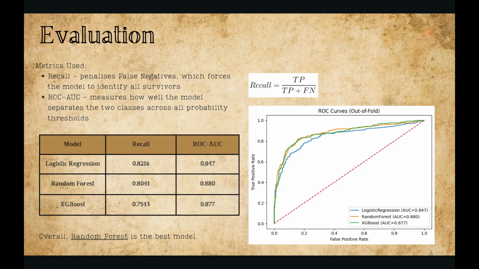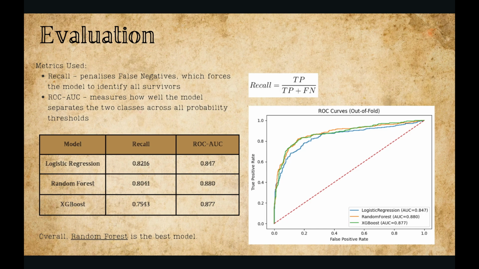Next, I'll explain the evaluation metrics, where we use two: recall and the ROC-AUC curve. Firstly, recall is especially important for the Titanic's survivor prediction task. In our dataset, the positive class is the minority at around 38%, and recall measures how many actual survivors we correctly identify using the formula recall equals TP divided by TP plus FN.